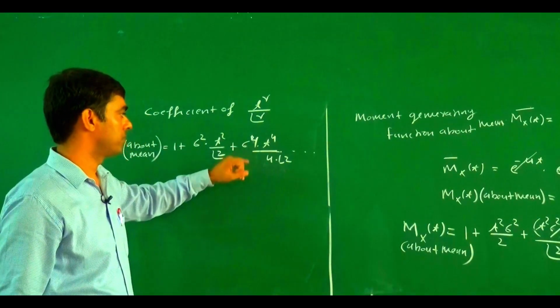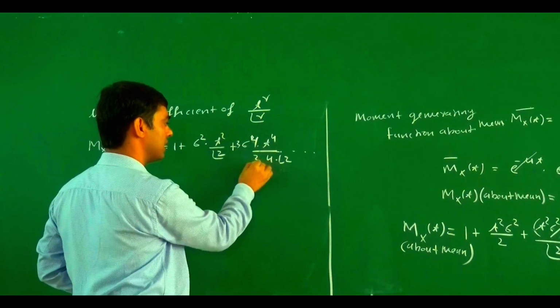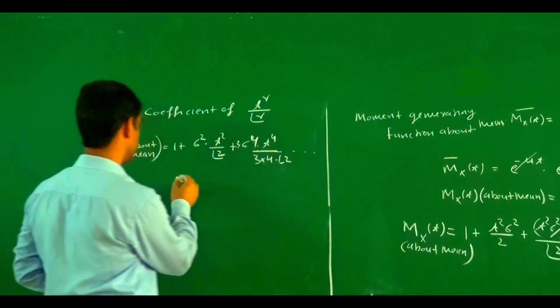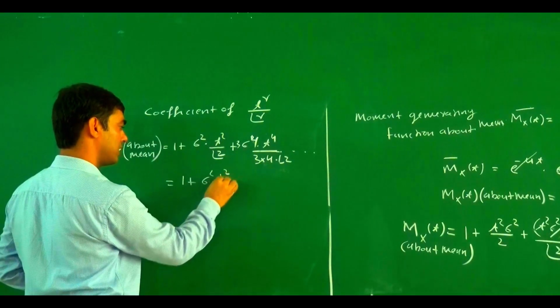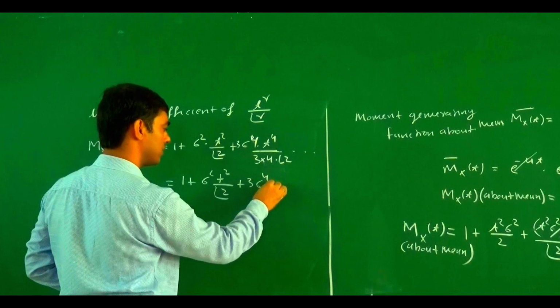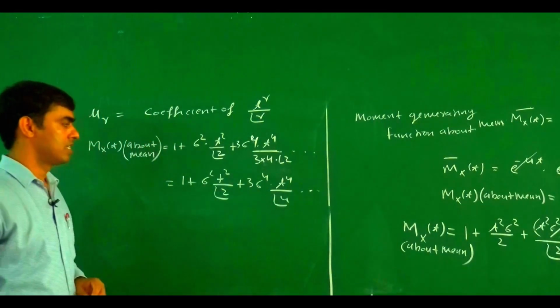So this can be written as 1 plus sigma square t square upon factorial 2 plus 3 sigma to the power 4 into t to the power 4 upon factorial 4, and so on.